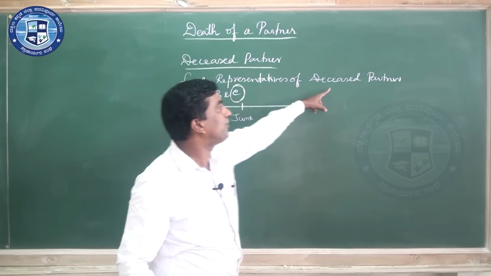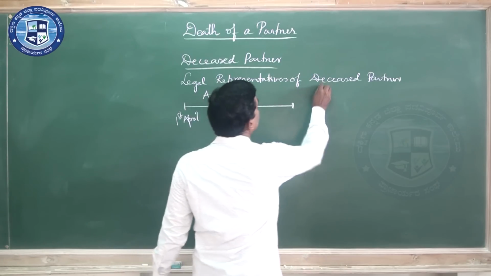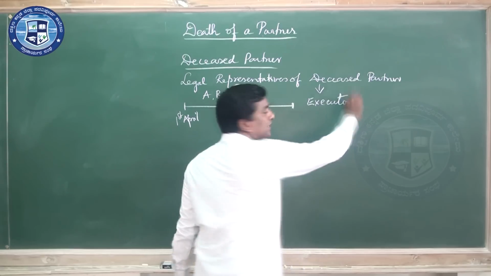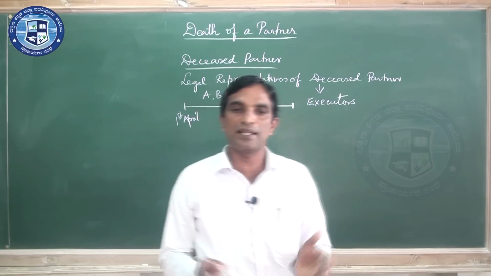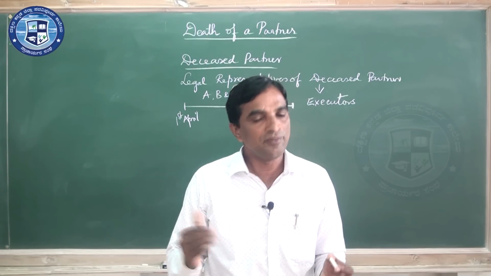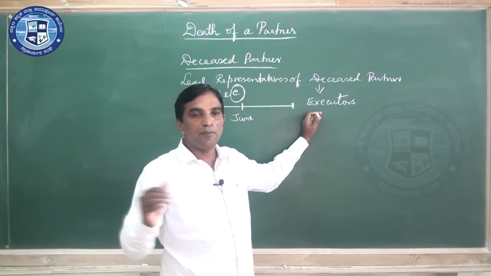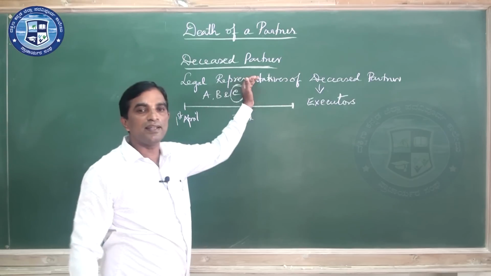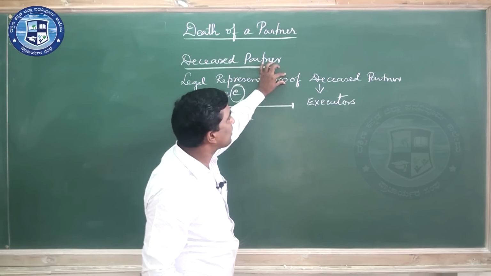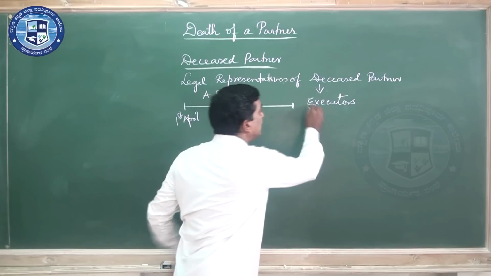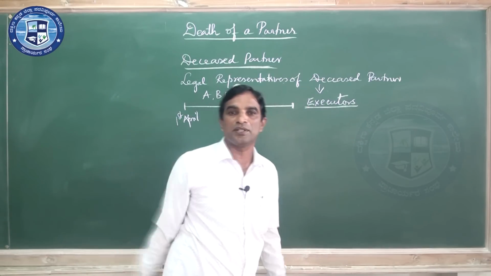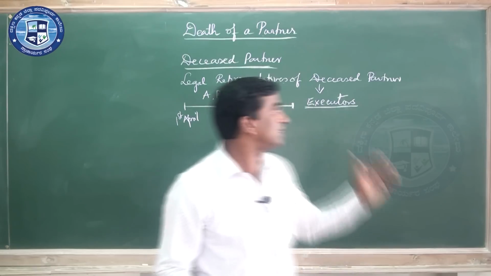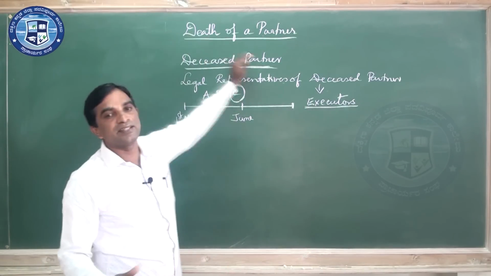We call the representatives of deceased partners executors. Who are executors? The legal representatives of the deceased partner, we call executors. The amount due to the deceased partner will be paid to the legal representatives of the deceased partner, that is, the executors. The settlement is between the firm and the executors. That is the change we notice during death of a partner.